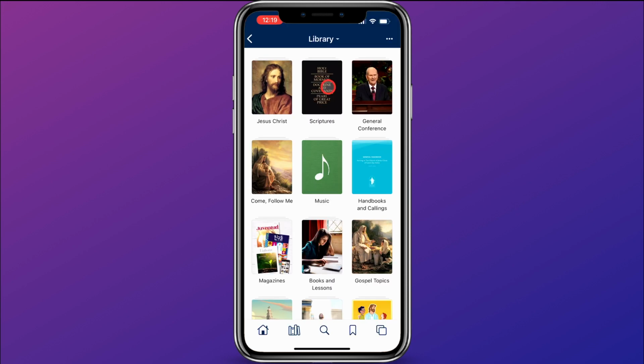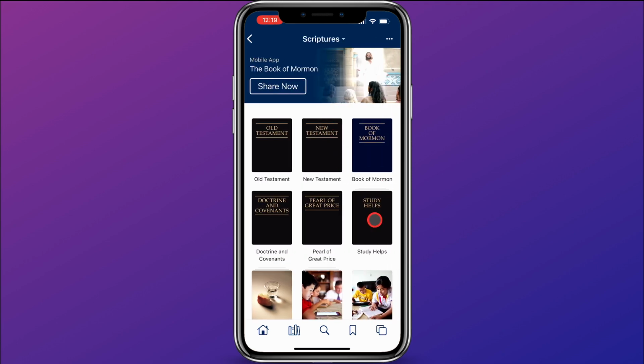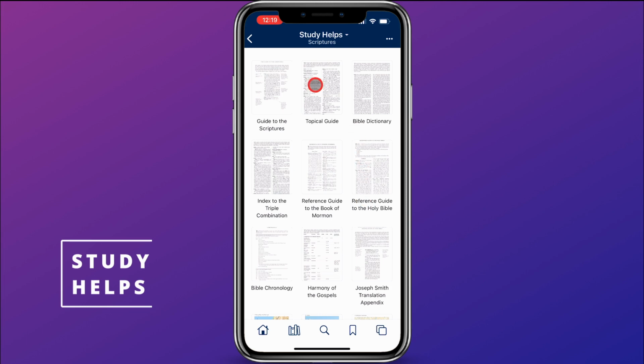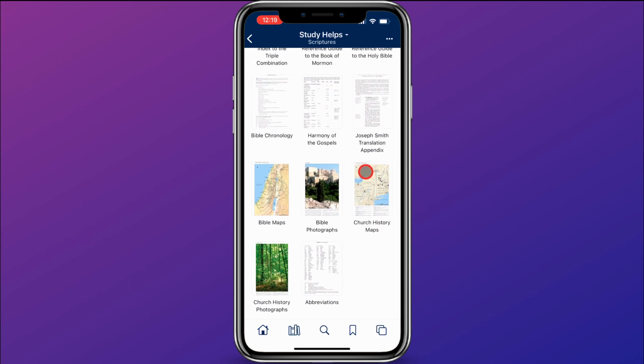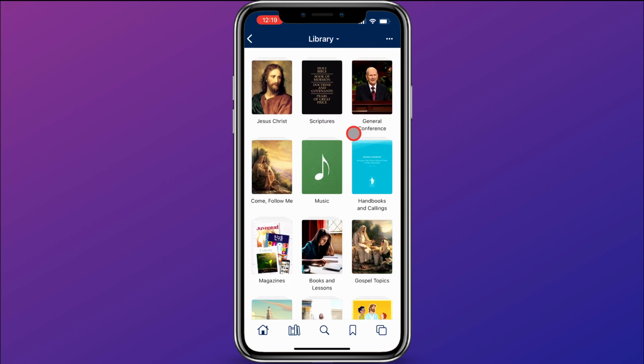Another thing I want to show you is where you would find Bible maps and the Bible dictionary and things like that. If you go here to scriptures and down to study helps, that's where you'll find your topical guide, your Bible dictionary, you'll find maps and all that great stuff that you would normally find in the paper copy of the scriptures. Also within the library, I want to show you some cool stuff about General Conference.